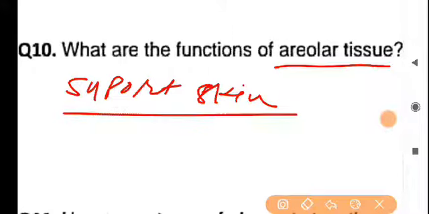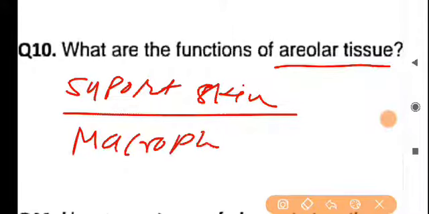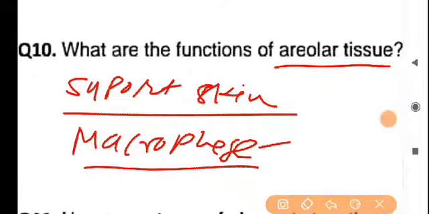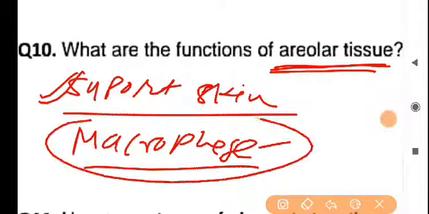Keep in mind, it supports the skin, and sometimes it possesses macrophages, which are the source of immunity in our body. So support is the main key function of areolar tissues, which actually store the macrophages. With the help of macrophages the body is able to fight diseases.